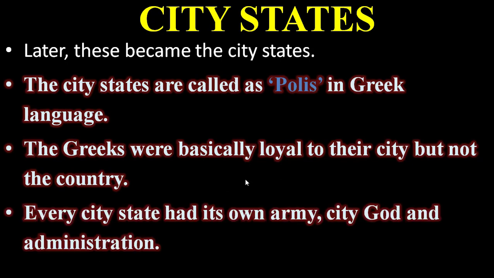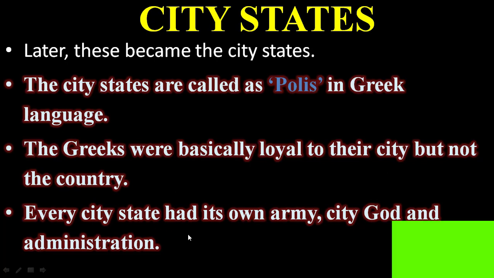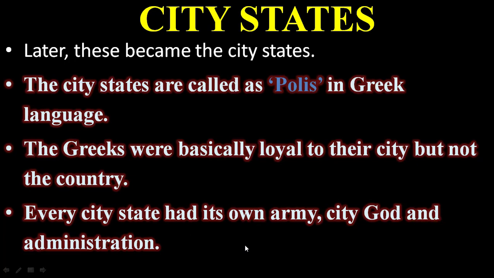They gave much respect to their city but not the country. Every city-state had its own army, city guard and administration.